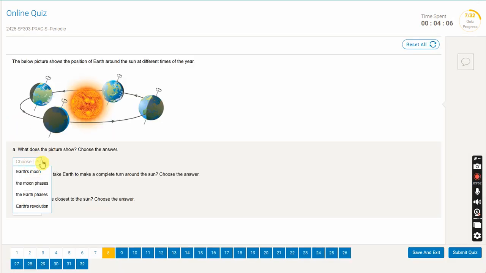What is this picture below? What does this picture show? So what is that showing? The Earth's revolution. Again, there's one object that's moving around another object. So Earth's revolution. How long does it take the Earth to make a complete turn around the sun?